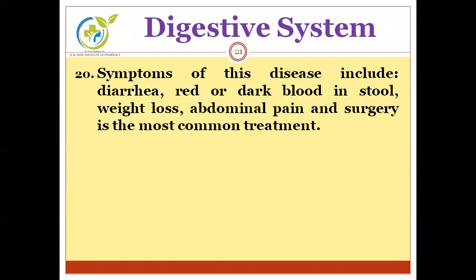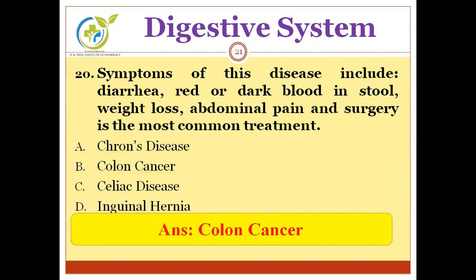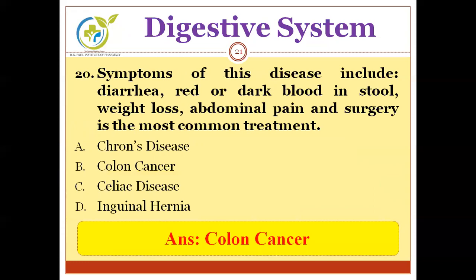Next, symptoms of the disease include diarrhea, red or dark blood in stool, weight loss, abdominal pain. Surgery is the most common treatment. Options are Crohn's disease, colon cancer, celiac disease, inguinal hernia. Any guesses? The correct answer is colon cancer, which includes diarrhea, red or dark blood in stool, weight loss, abdominal pain, and most of the time surgery is the most common treatment.